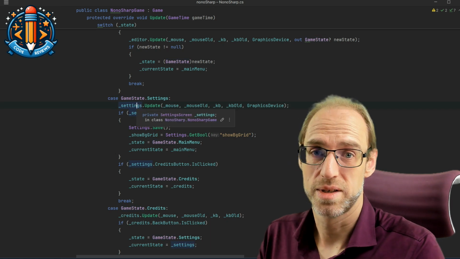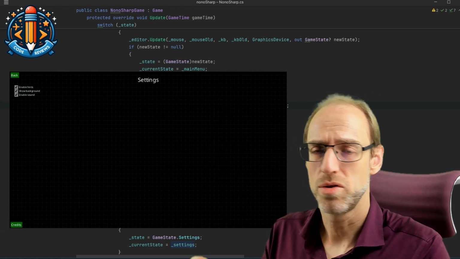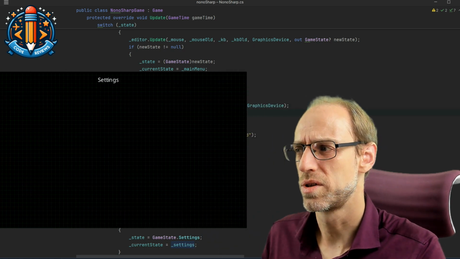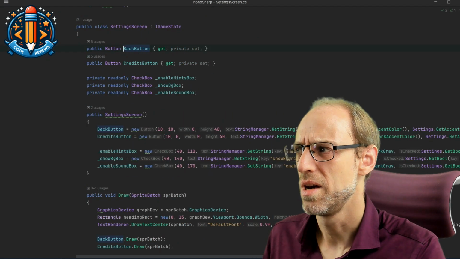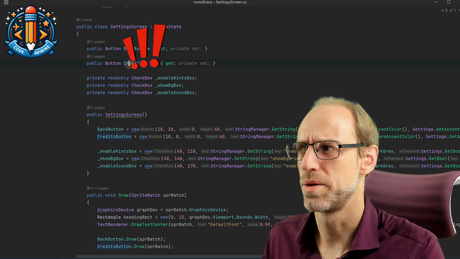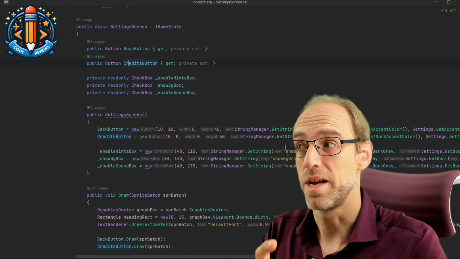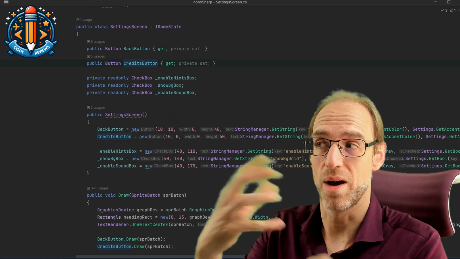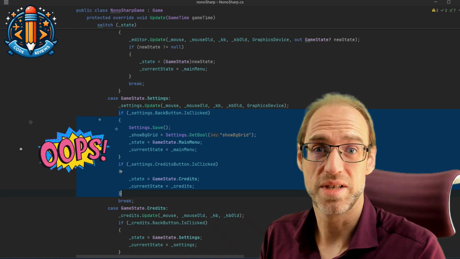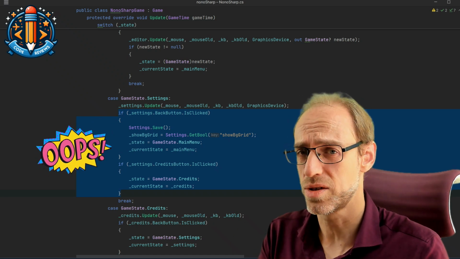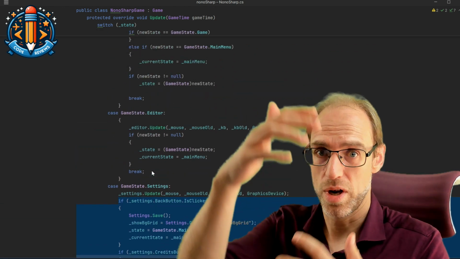you have a settings object which encapsulates this settings screen, and then you go to it and call its update, but afterwards you retrieve all its data like credits button, back button, and if you look into this, these are publicly accessible things from the settings screen. So we kind of violate this idea of encapsulating it by taking all that stuff out again and having the logic outside of the main class of the settings screen. So here's the logic that basically controls what happens when you click somewhere in the settings screen, which is just in a different place, which also makes this switch statement really, really long.